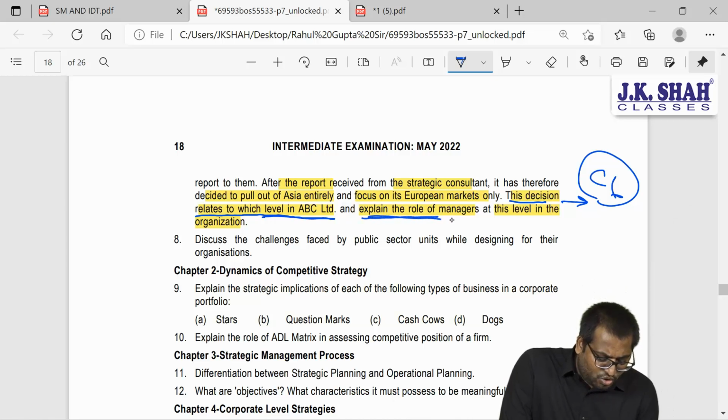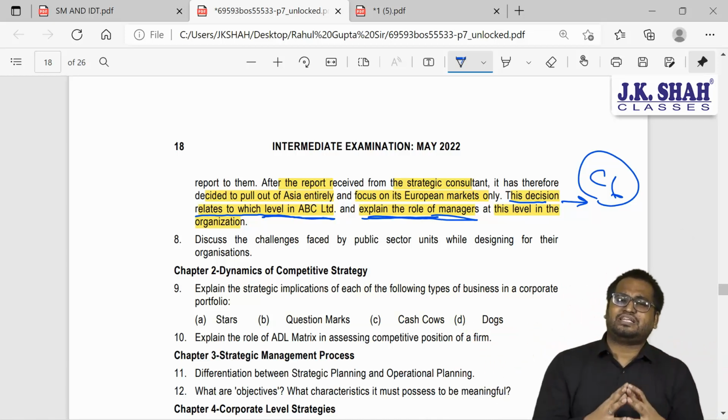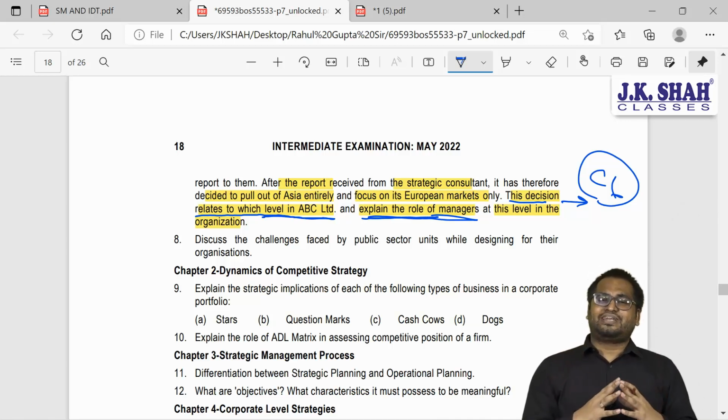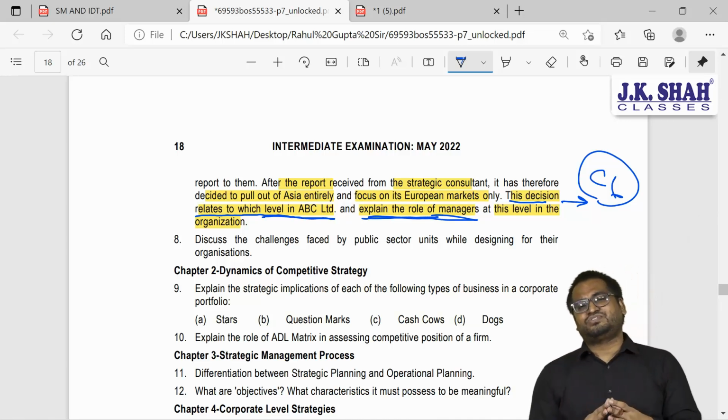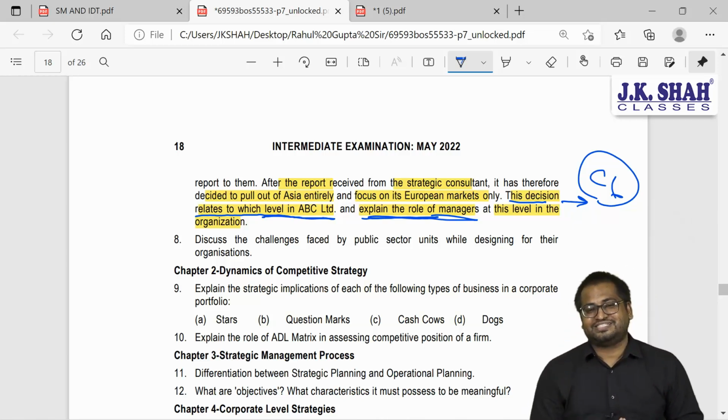And what will be the role of managers? If you remember, they oversee the development of strategy for the entire organization. They are responsible for the mission and objectives of the organization. They are the ones who will allocate the resources.